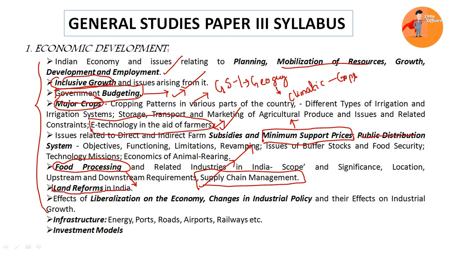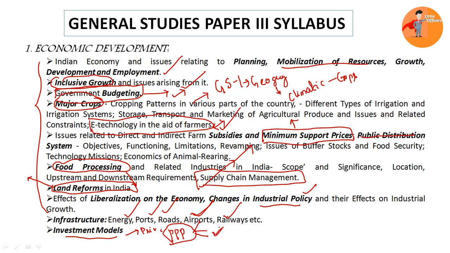Then the next important topic is land reforms in India. After independence we have taken many land reforms. Those things will be studied here. Then liberalization of the economy, changes in the industrial policy. Then finally we'll be focusing on infrastructure, particularly with respect to energy, ports, roads, airports, railways, etc. Then different investment models like private, public and public private partnership. Under PPP we have various models like the Swiss challenge model and hybrid annuity model. All these models will be covered here.